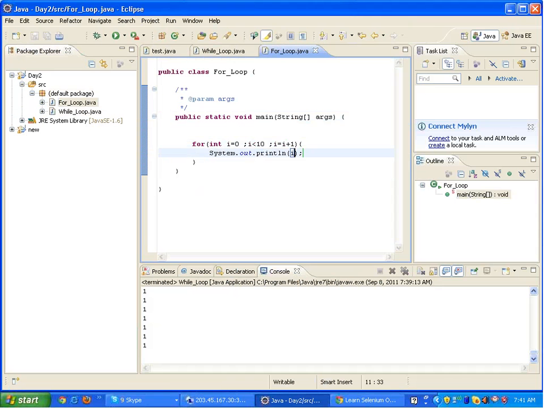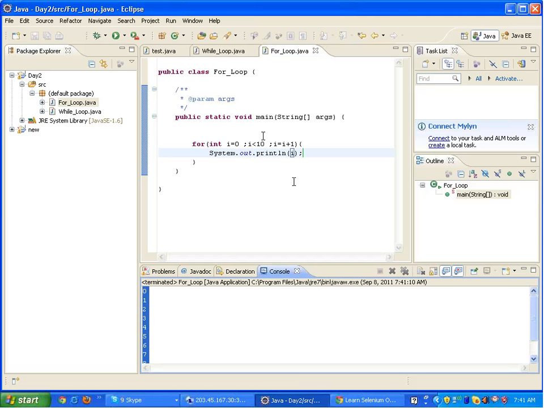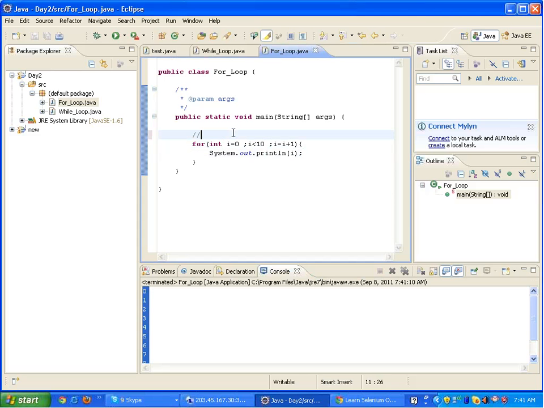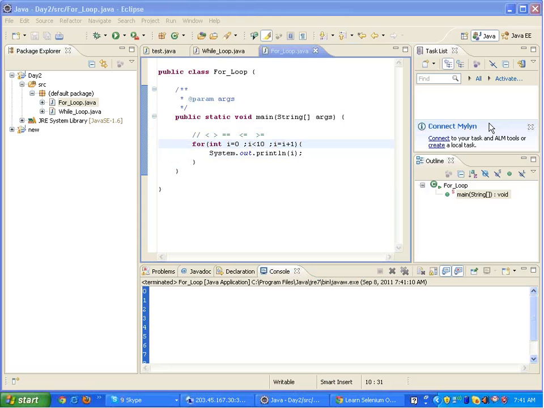it prints numbers from 0 to 9 because i should always be less than 10. There are various signs. This is the sign of less than, greater than. Comparison is double equal to, less than or equal to, greater than or equal to. So these are some of the comparison operators. The point is initialization, condition, and incrementation or decrementation, and it actually happens in one line.